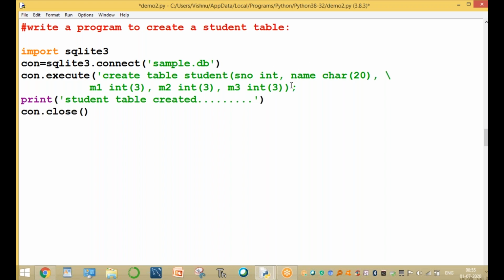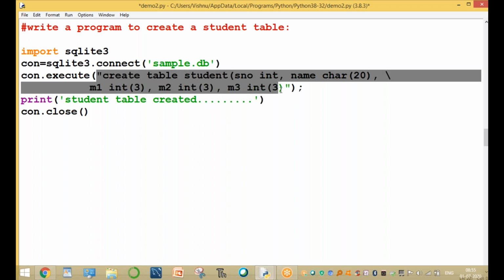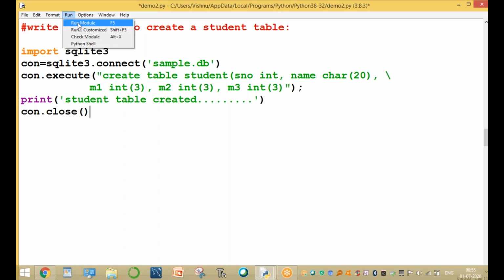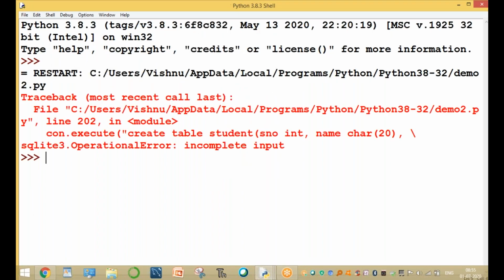So now the table is created, and after int of 3, single quotes close. Single quotes or double quotes, you can use any one. Double quotes is best here because for the name, to store the data for insertion purposes, we are using single quotes. Now the command is only in double quotes. Clear? Run this program. In the sample.db database, we are creating one table.